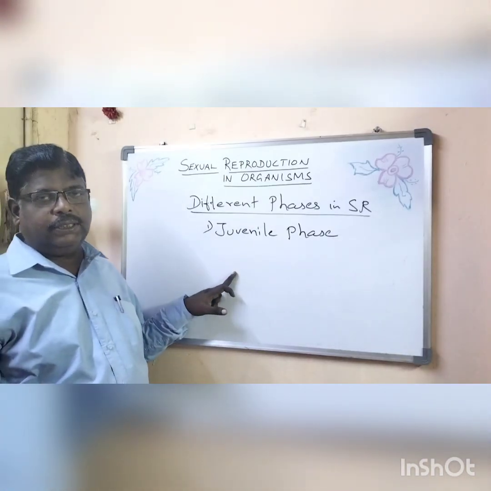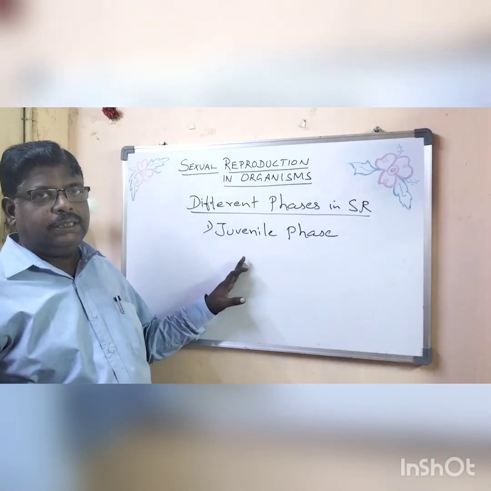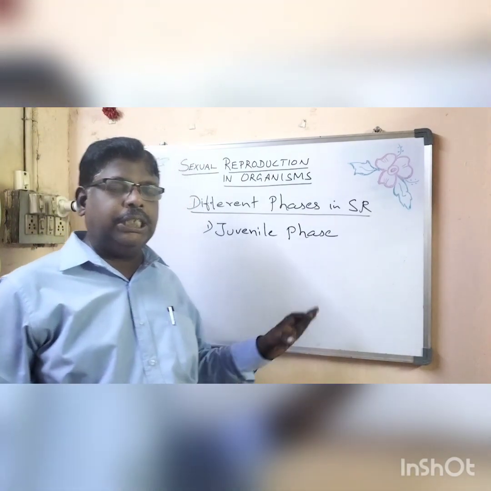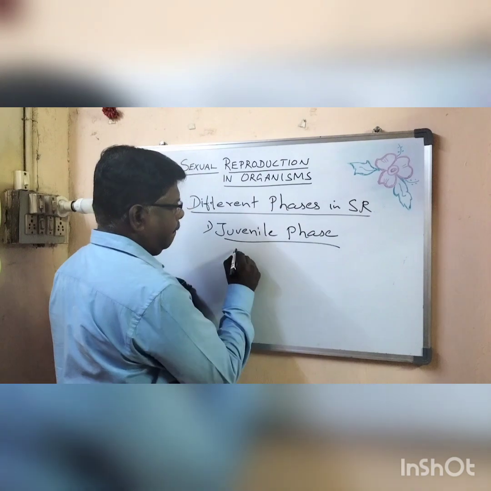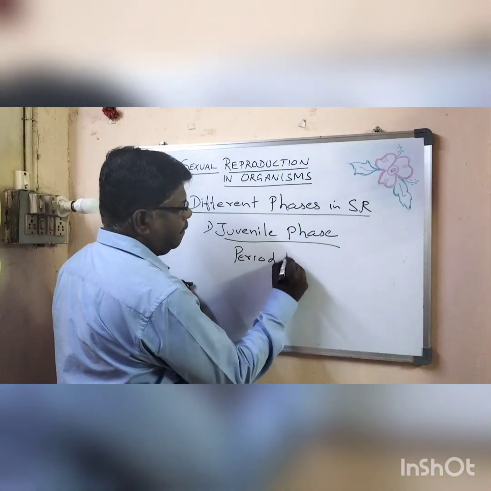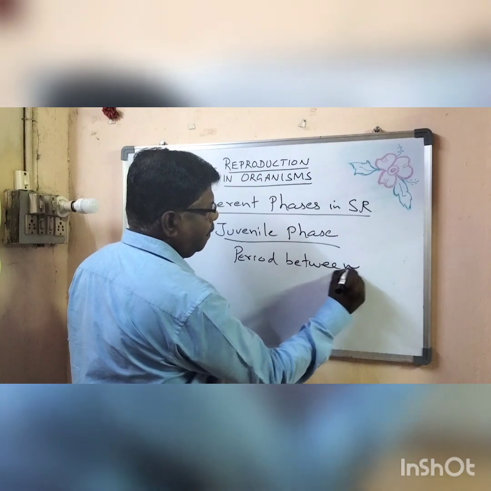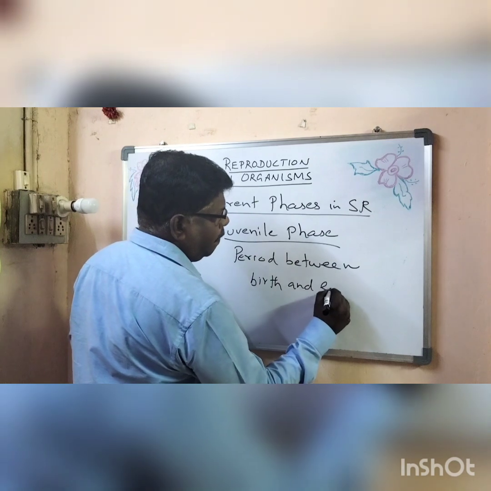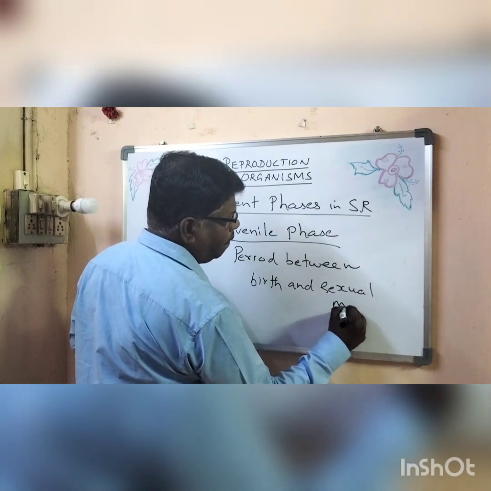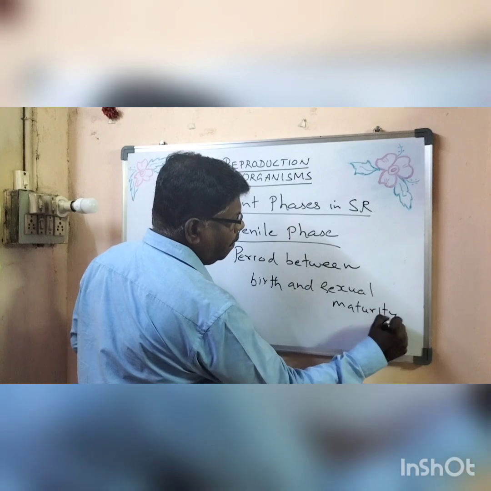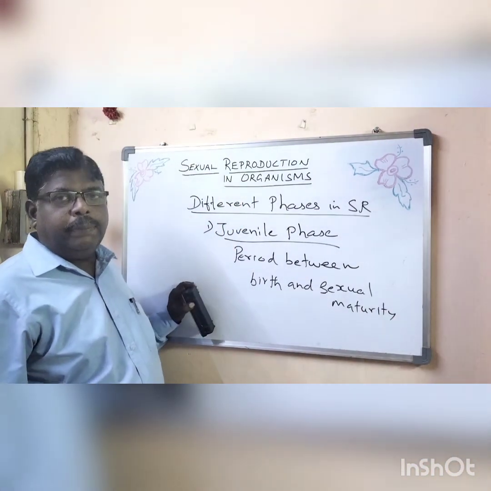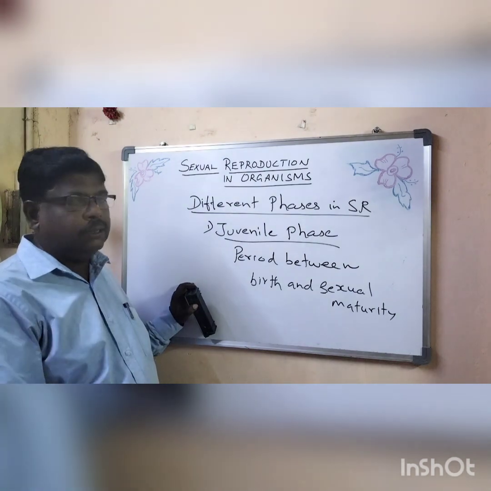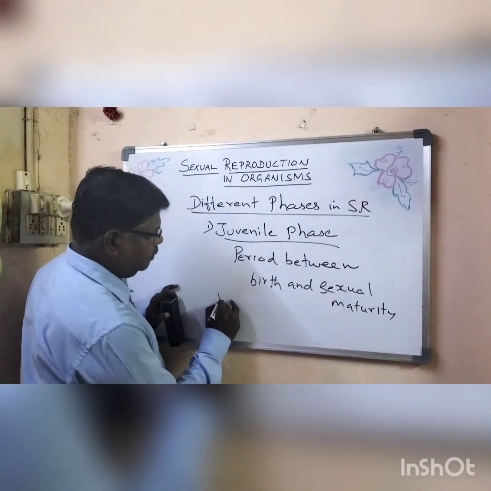In the juvenile phase, it is defined as the period between birth and sexual maturity. In case of plants, it's called the vegetative phase.